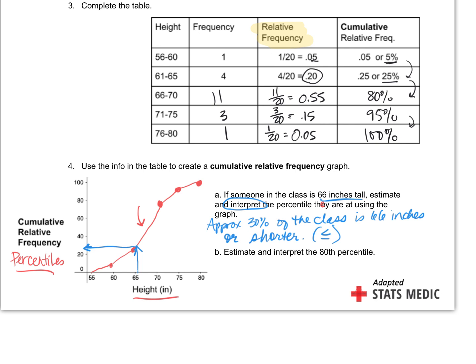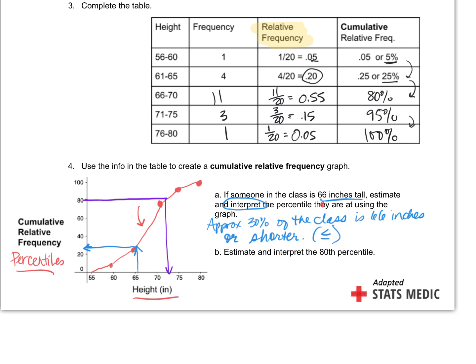Estimate and interpret the 80th percentile. So this is taking us from the percentile axis, which is your y-axis, right? So let's go over here and pick up where it's 80. So 80, start here, come across, come down. We're estimating. You may be closer to 70 than I am. I don't know. Looks like you can draw straighter. Somewhere close to 70? Definitely between 70 and 75? All right. That's the height that falls at that percentile.